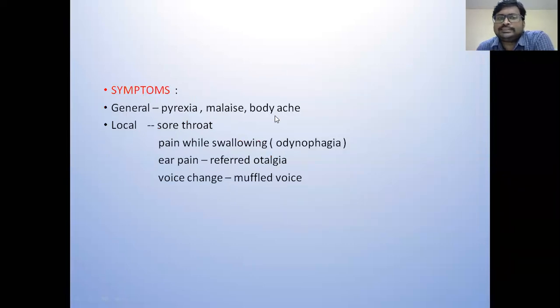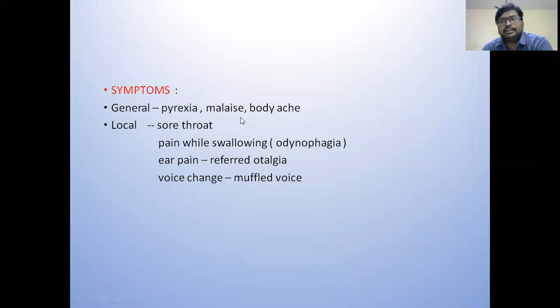Now coming to symptoms. The most common symptoms of acute tonsillitis are pyrexia, generalized malaise, and body ache. The fever is normally a high-grade fever. The patient presents with a high-grade fever. Other local symptoms include sore throat, pain during swallowing, also known as odynophagia, and ear pain.